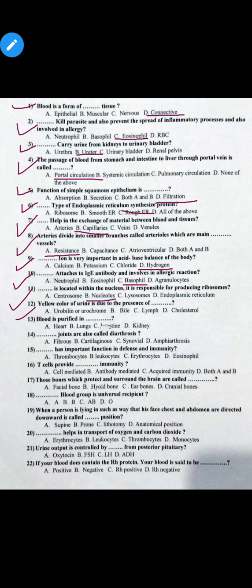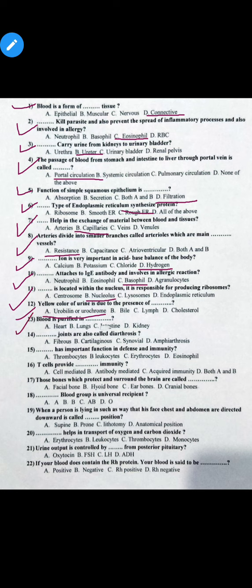MCQ number 12. Yellow color of urine is due to presence of option A urobilin or urochrome, option B bile, option C lymph and option D cholesterol. So the correct option is option A. Yellow color of urine is due to the presence of urobilin or urochrome.